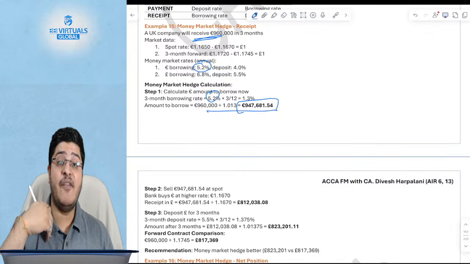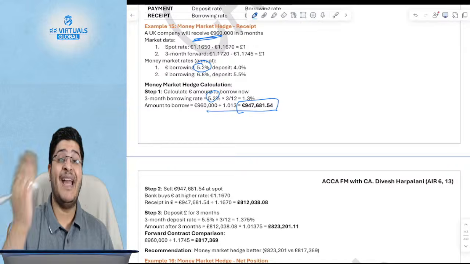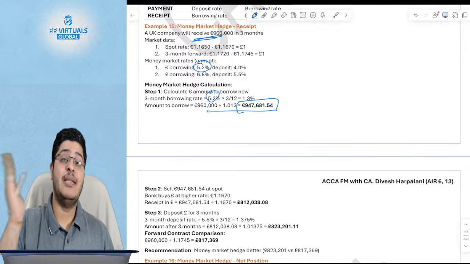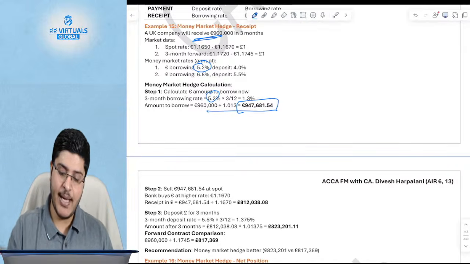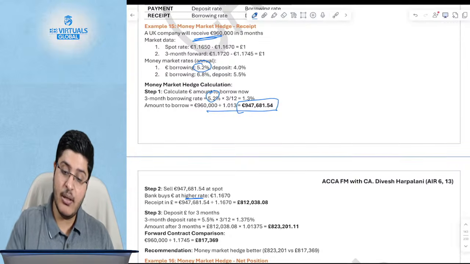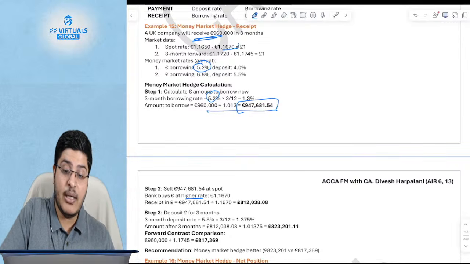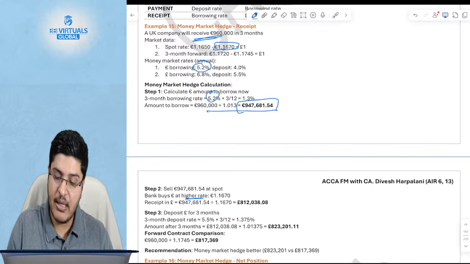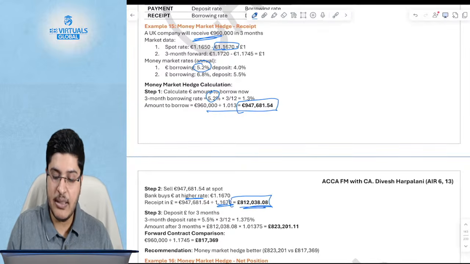Correct. They will sell the foreign currency at spot, which means the bank will buy the foreign currency at a higher rate. Bank buys high, so it will be at a higher rate. Now remember, you have to use spot rate, not forward rate. Spot rate is 1.67, so you'll use 1.67. This is the amount of pounds.